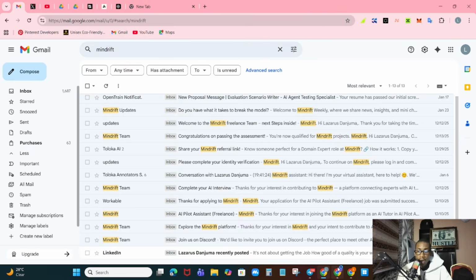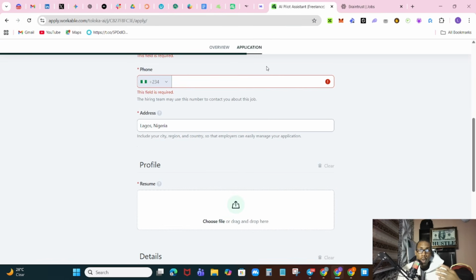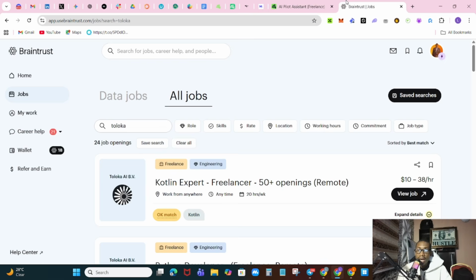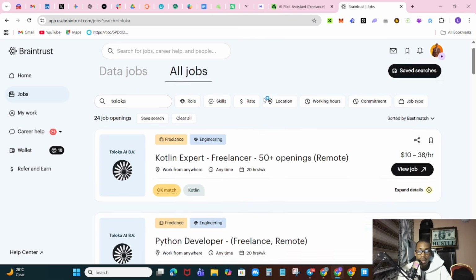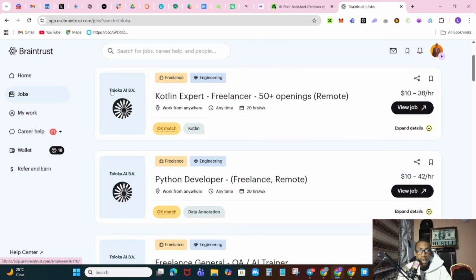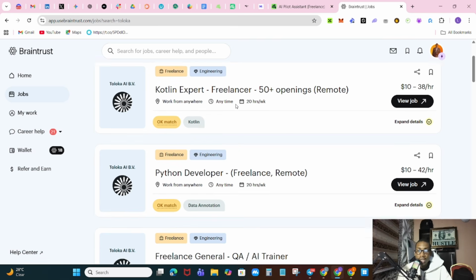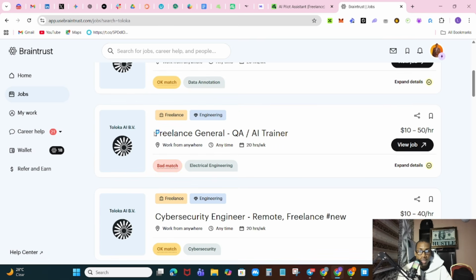So now moving further to another way you can apply for projects on Mindrift, and you could get higher chances of getting hired, is via Braintrust. The link is in the comment section. Braintrust has recently been listing a lot of opportunities for Toloka. You can see it right here. So please try to register for Braintrust. You can see a role here, and you can see this role is available to work from anywhere.